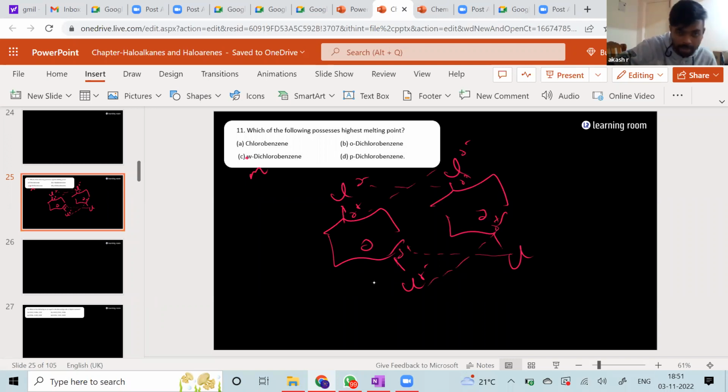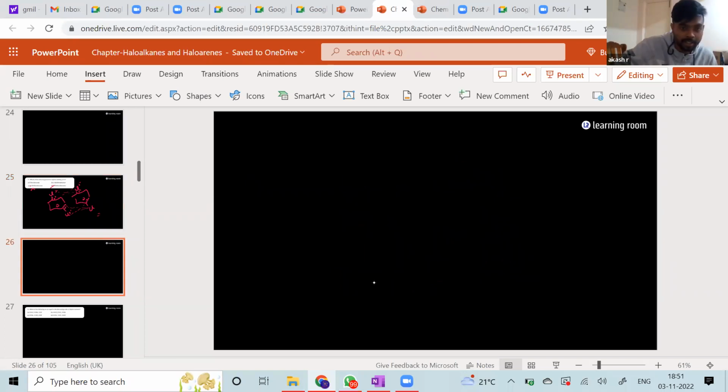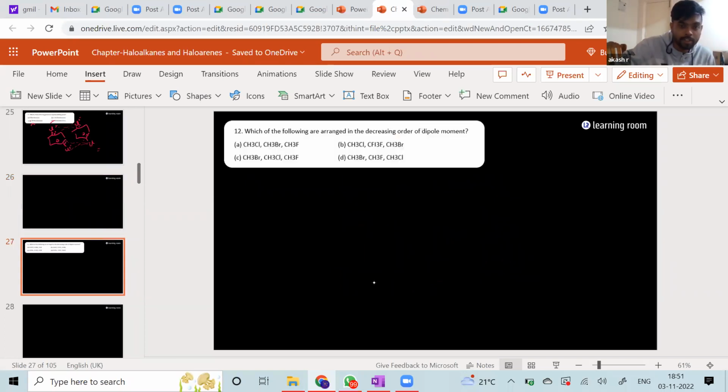It can happen in the others, it's not that it does not happen, but it will be maximally efficient in the case of para-dichlorobenzene only, because it is going to be exactly symmetric. So that is going to have the strongest of intermolecular forces, so definitely it is going to have the highest melting point.